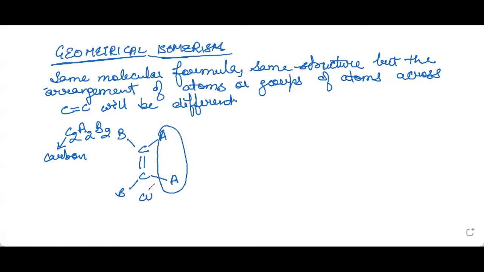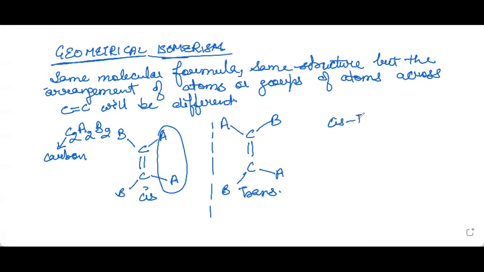So this is the cis form. And in the second form, we can write it like this, in which these similar atoms or groups of atoms are on the opposite side. So this is the trans form. So geometrical isomerism is also known as cis-trans isomerism.